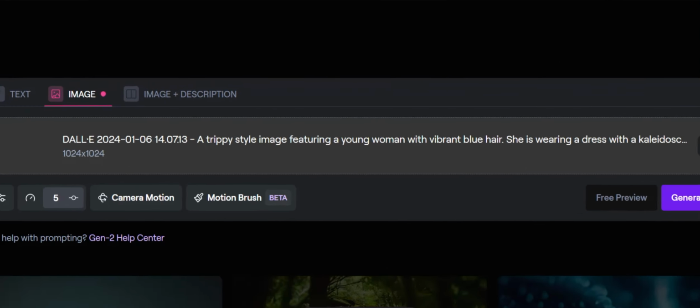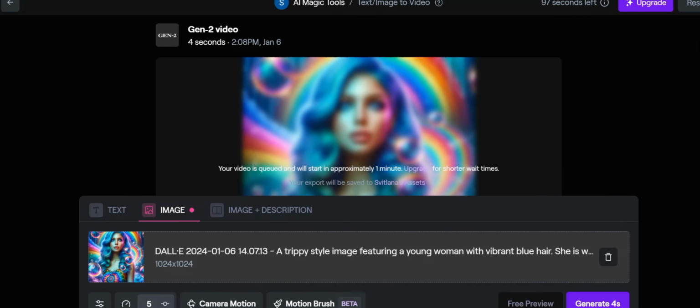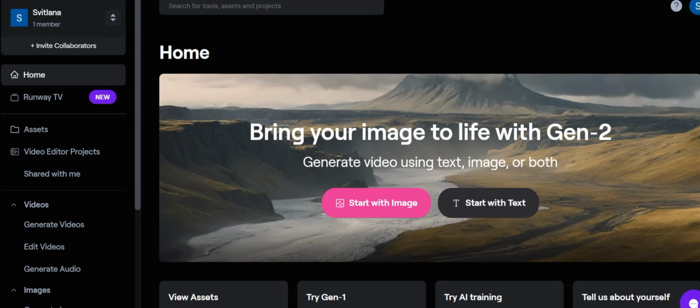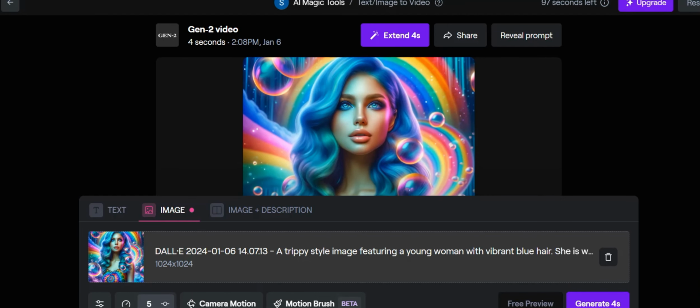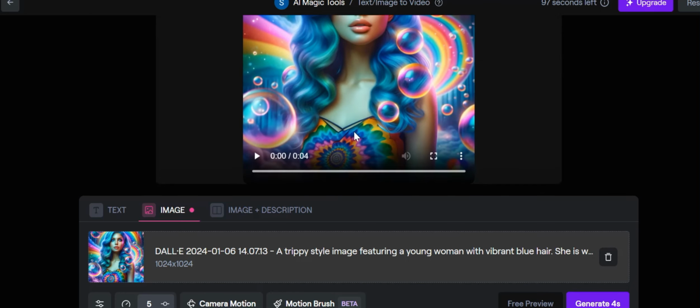Step 3. Once you have your image, it's time to use Runway, a powerful AI tool for creative projects. Runway provides various models and tools to animate and enhance your static image.